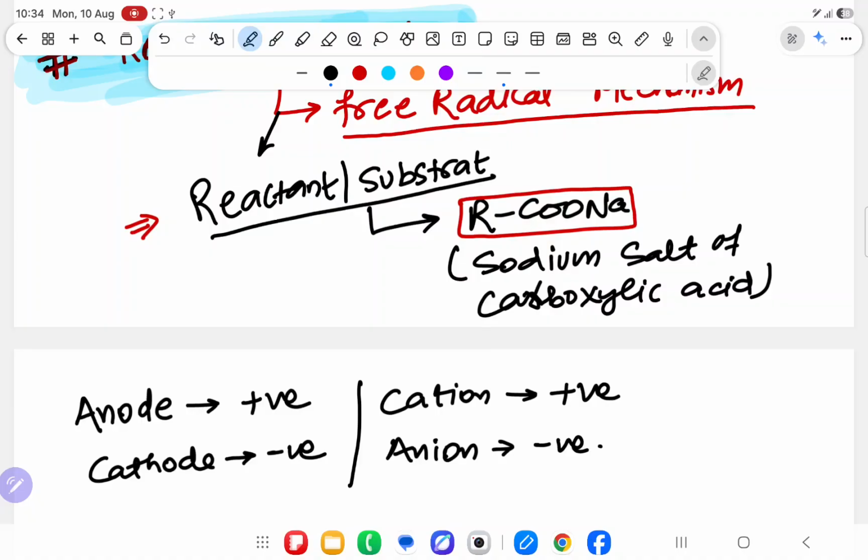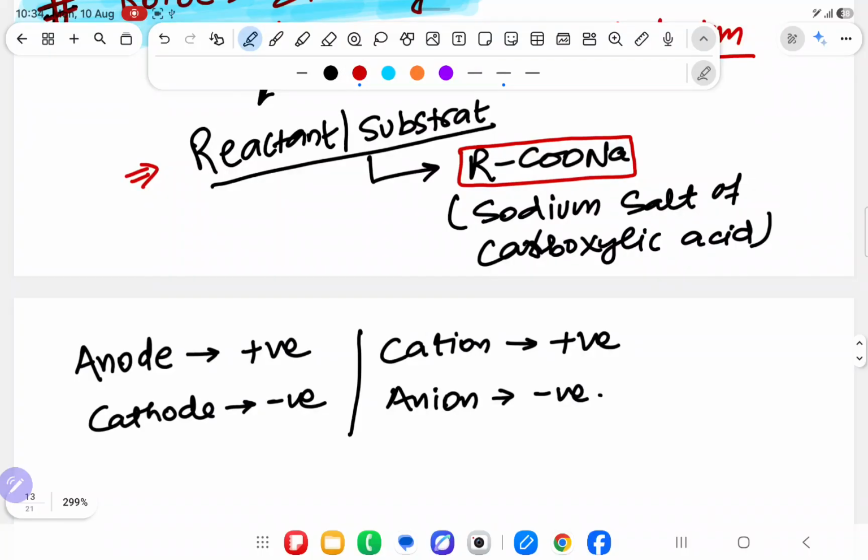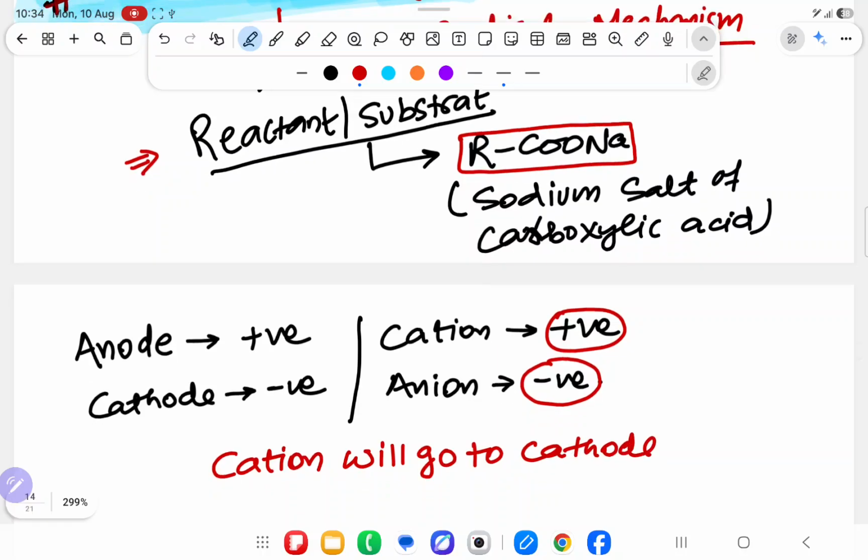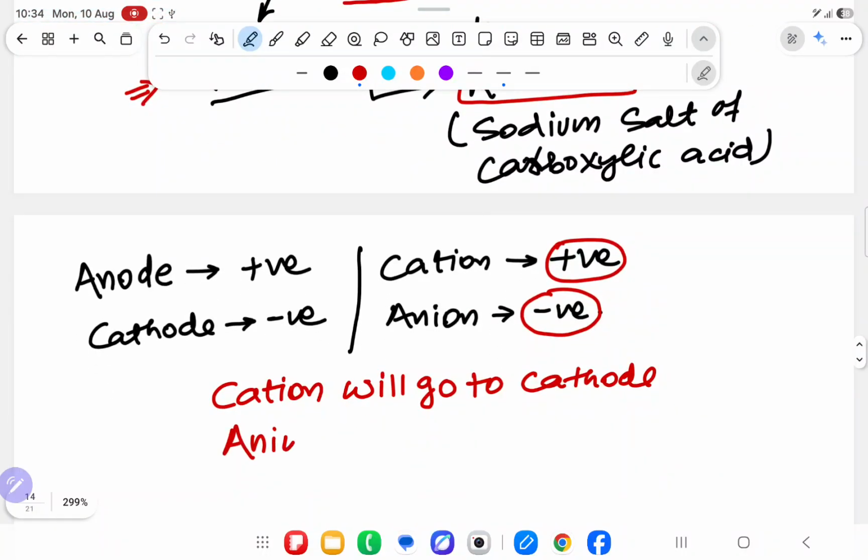So if I do electrolysis, some cation will form and some anion will form. Positive will go to negative, which means cation will go to cathode and anion will go to anode.